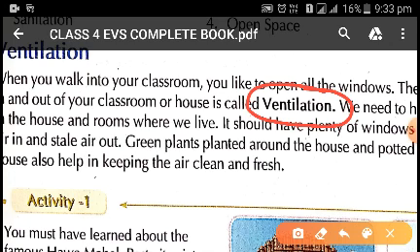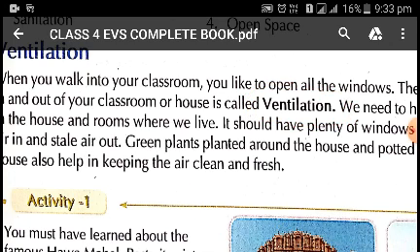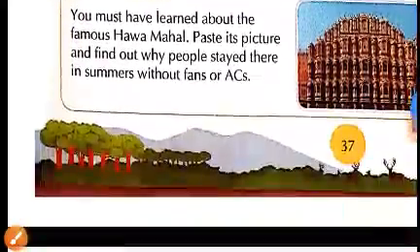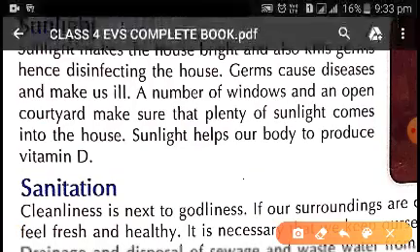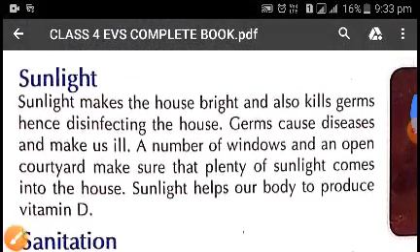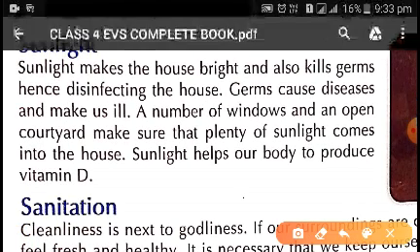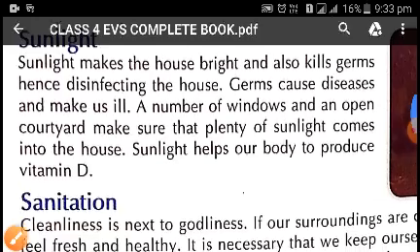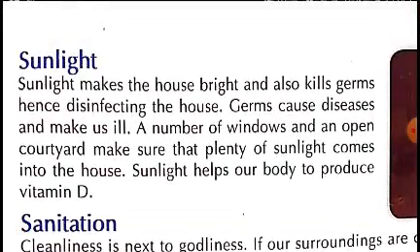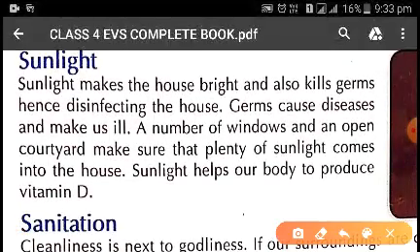Now children, coming to the next topic, that is sunlight. Sunlight makes the house bright and kills the germs.